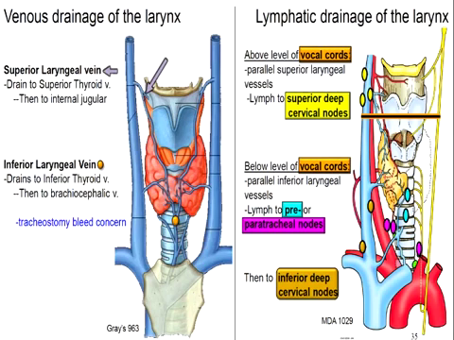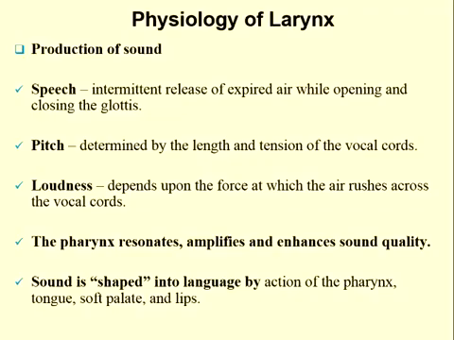The lymphatic drainage of the larynx: above the level of the vocal cord it is through the superior deep cervical nodes, and below the level of the vocal cord through the pretracheal and paratracheal nodes, and then into the inferior deep cervical nodes. The function of the larynx.